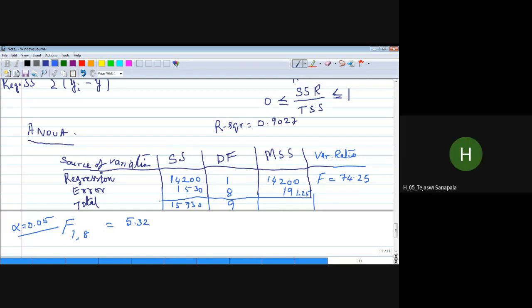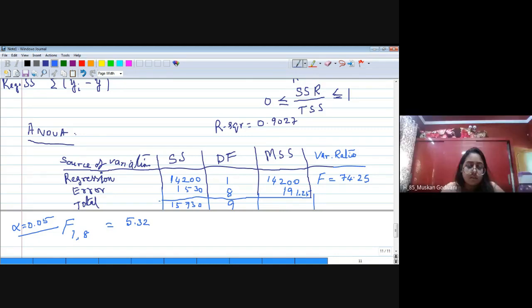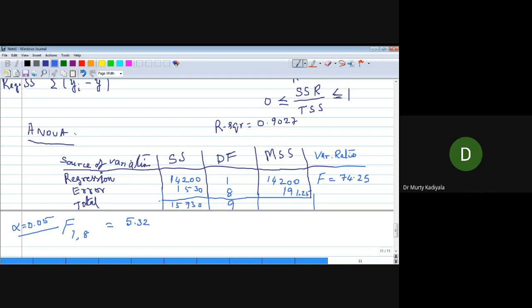In a two-tailed test, if alpha is 0.05, for seeing the table values, is it 0.05 or 0.025? 0.025 in two tails, sir.